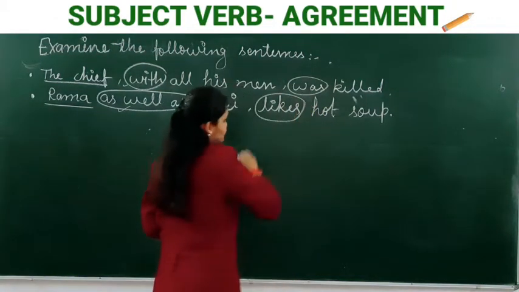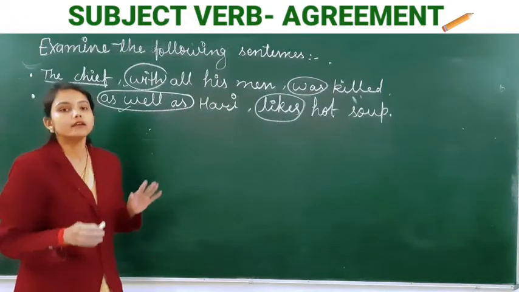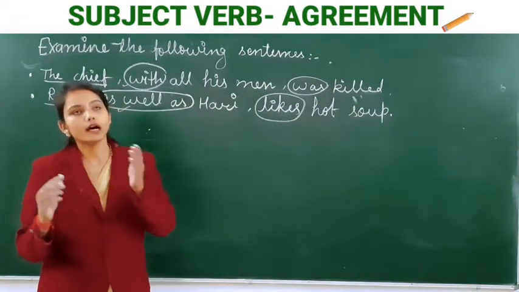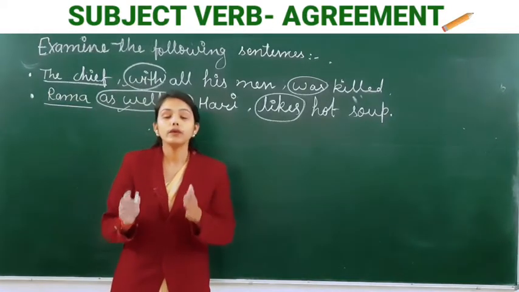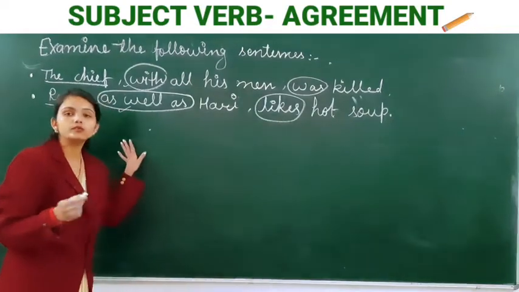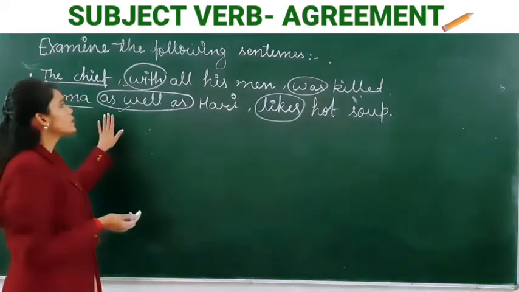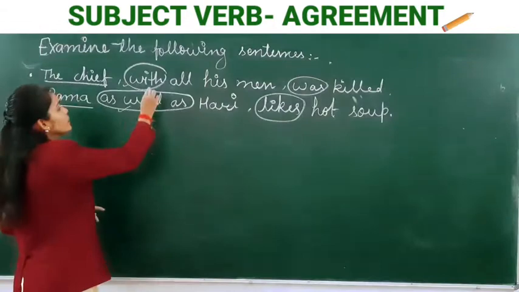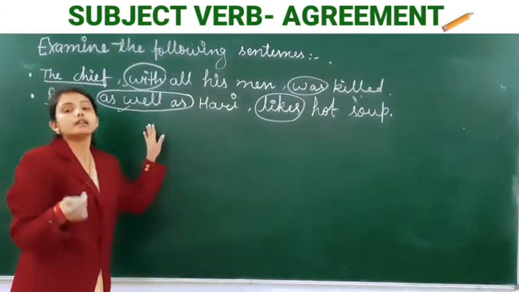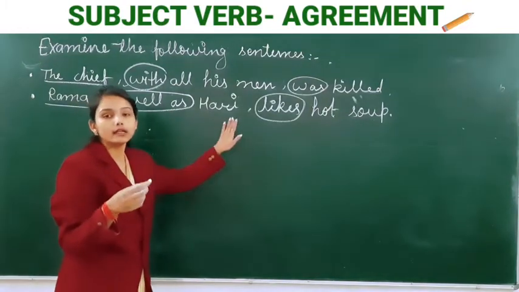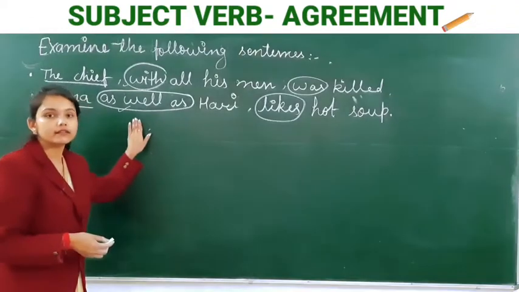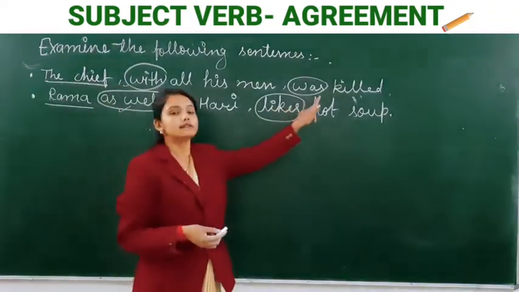Clear? It means when a noun in the singular number is joined to a second noun by with, or as well as, if there are two nouns or more than two nouns, and the first noun is joined to another by with, or as well as, the verb is in the singular number.